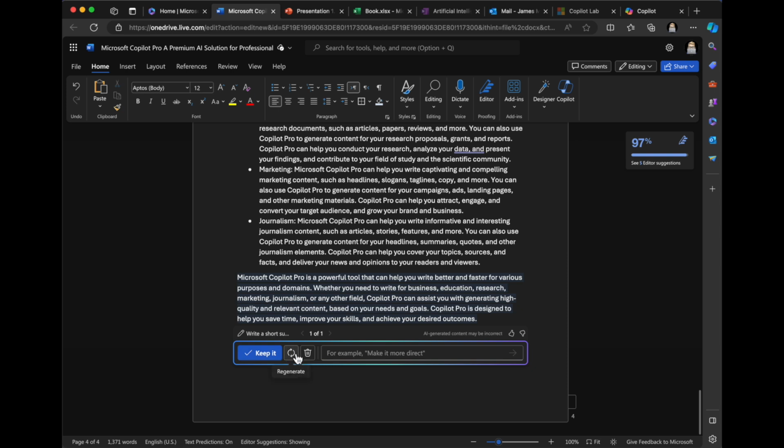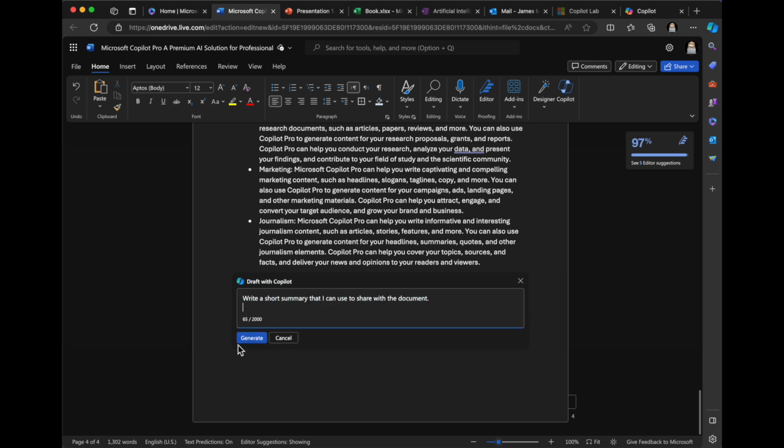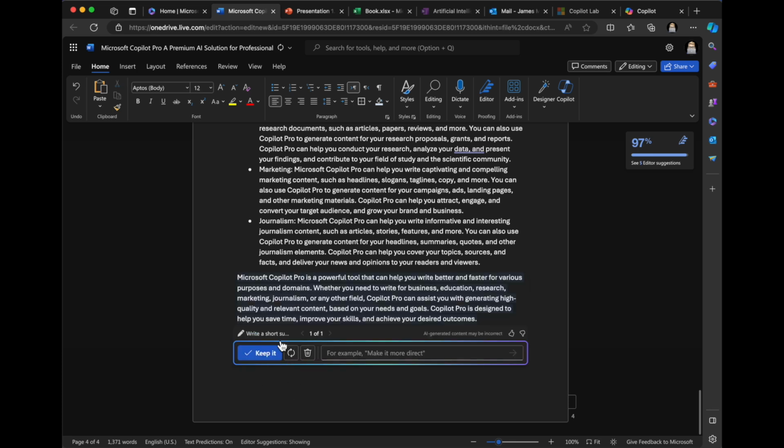Now you can click regenerate. You can delete it. I like AI generated content. It may be incorrect. That is absolutely the case. Let's see here. Edit the prompt. I'm going to cancel. So that's cool. So I can go and I can edit the prompt. I can keep it. I can regenerate. I can delete. All right, cool. Well, I'm going to keep that summary. That's cool. So I'm going to click keep it.